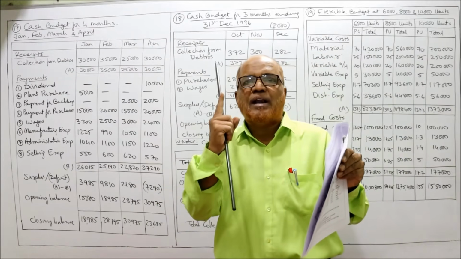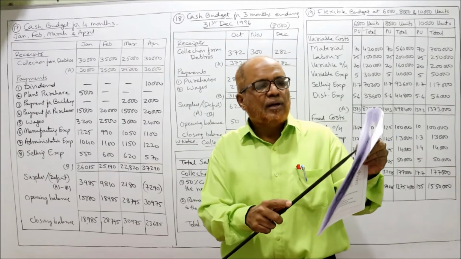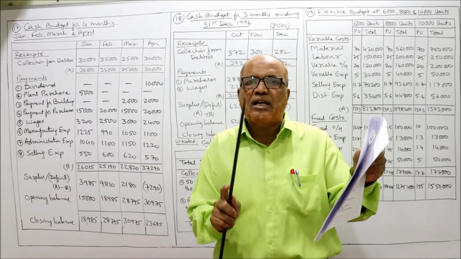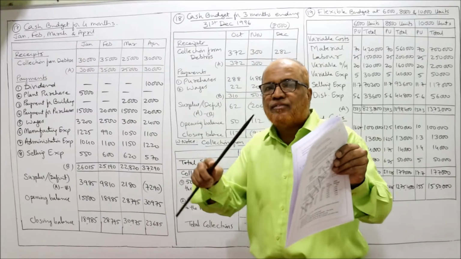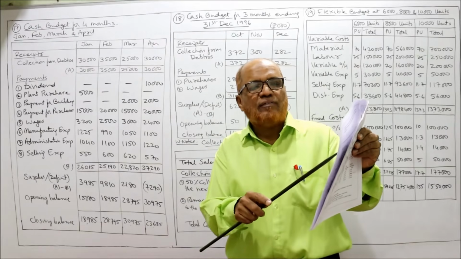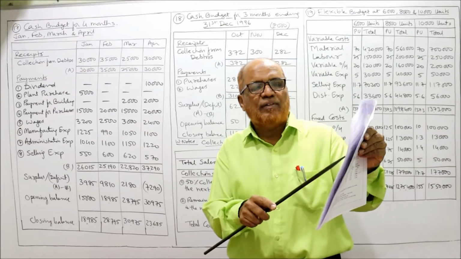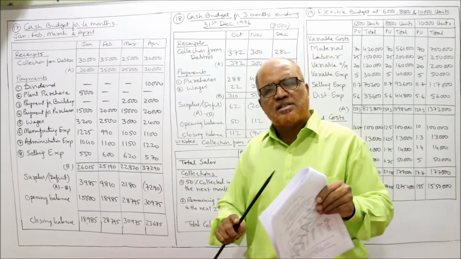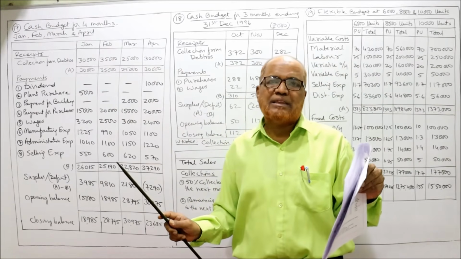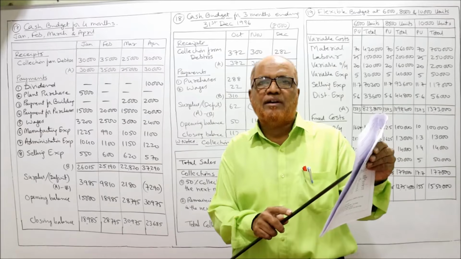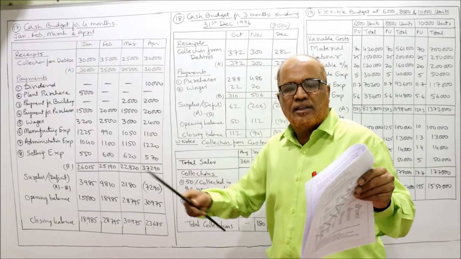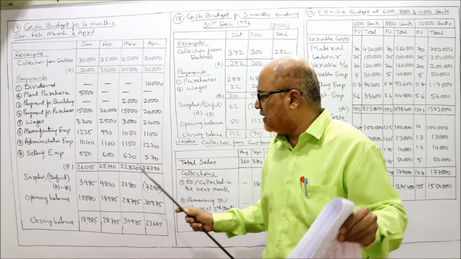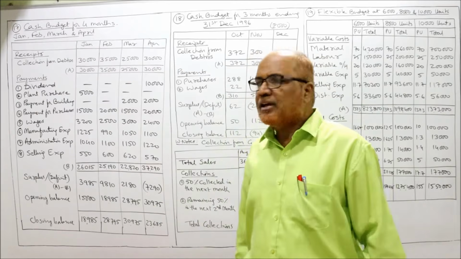Administration expenses are the same, 1 month lag. December administration expenses are 1,040, which will be paid in January. After that, 1,100, 1,150, 1,220. Selling expenses are exactly the same, 1 month delay. December selling expense is 550, taken in January. Then 600, 620, and 570. That's all, we have taken all the values.